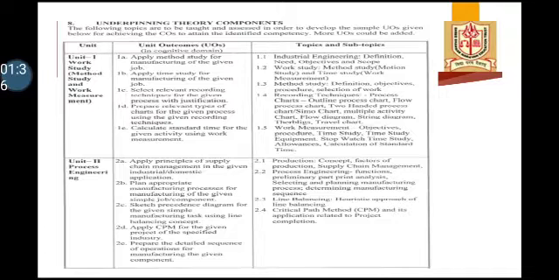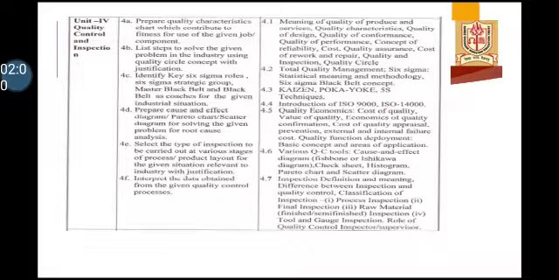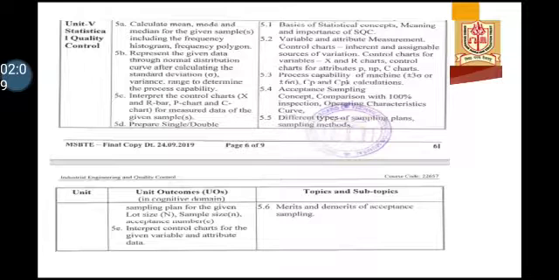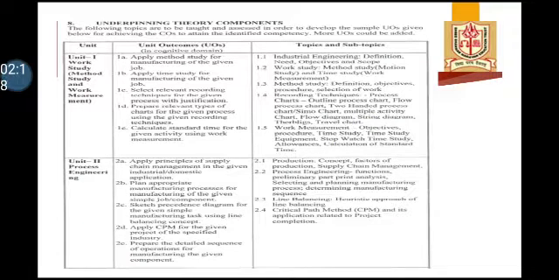Now here you can see the syllabus of this industrial engineering. It consists of 5 units. Unit number 1, work study. It includes method study and work measurement. Unit number 2, process engineering. Unit number 3, ergonomics. Unit number 4, quality control and inspection. Unit number 5, statistical quality control. Okay, so now let us see each and every unit one by one, what it consists of.